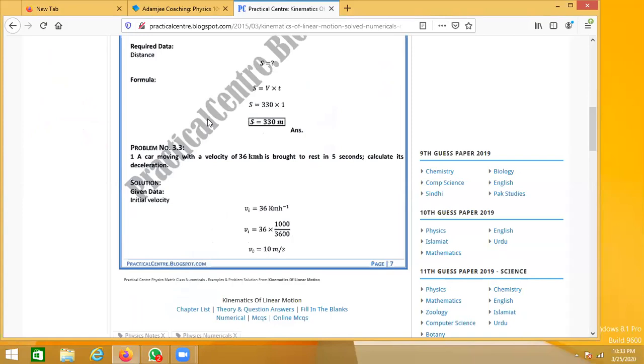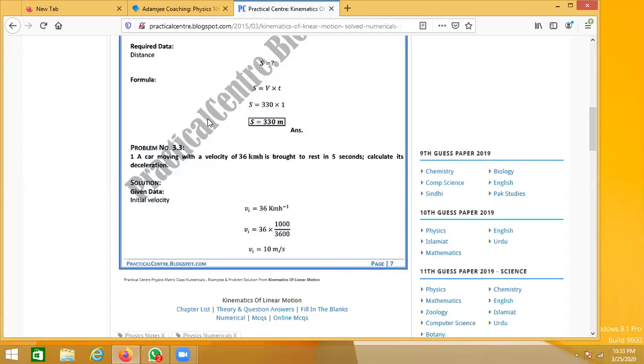But let me recall the necessary steps you will use while solving a numerical. You have to go with the proper steps, because in the board exams each step carries a mark.